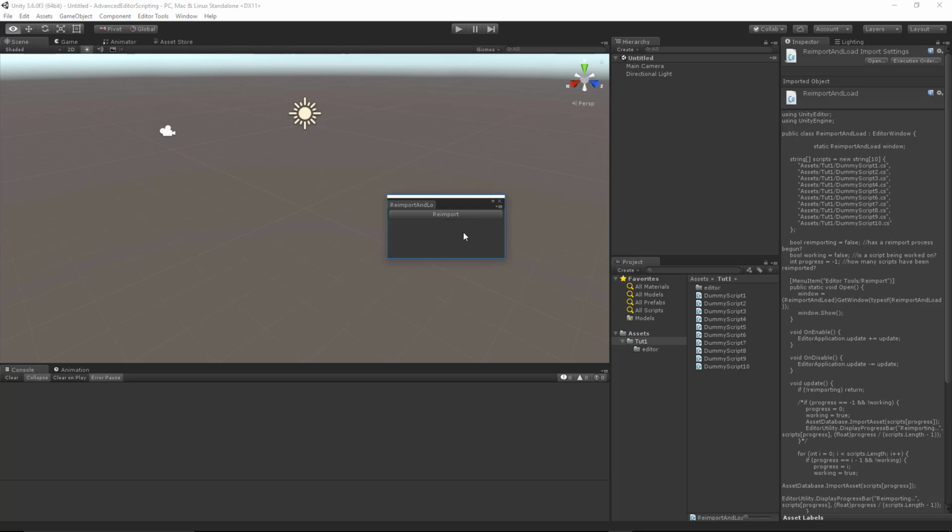Okay, so back at Unity, now we want to press reimport. And you can see it stepping through each one of these scripts now. And you can see that it's changing the progress value as we progress through the compiling process.